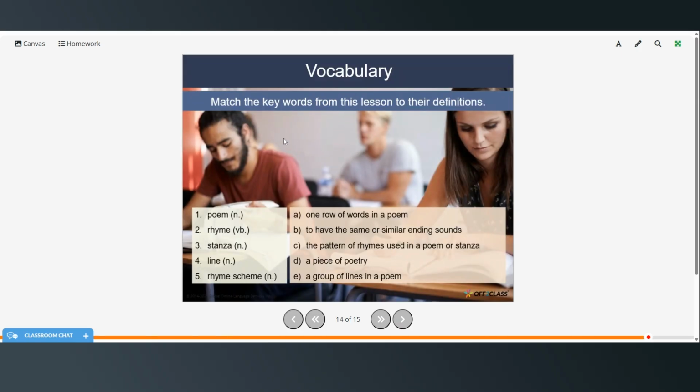All right, now match the words from this lesson to their definitions. You can pause the video, try this on your own, and then restart when you're ready to continue. So one row of words in a poem, that's a line. To have the same or similar ending sounds, that is rhyme. The pattern of rhymes used in a poem or stanza is the rhyme scheme. A piece of poetry is a poem, and a group of lines in a poem is a stanza.